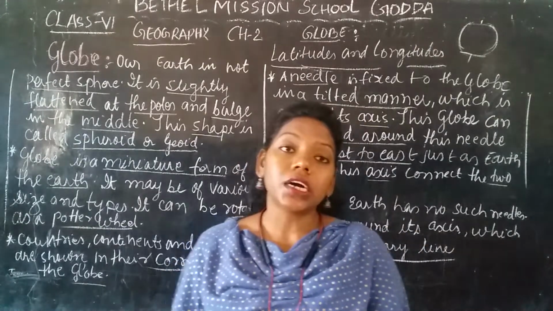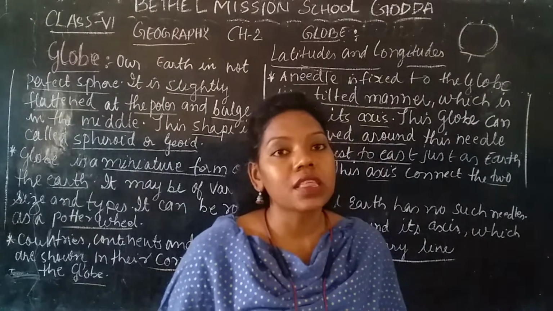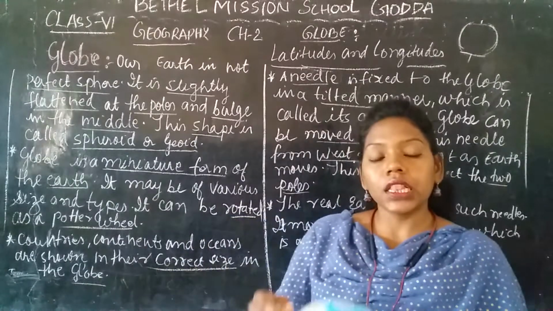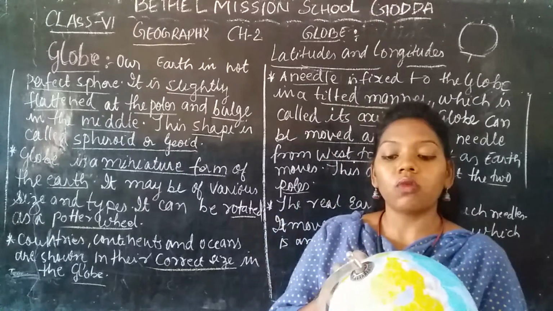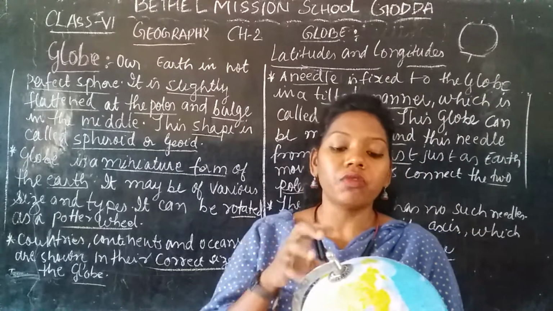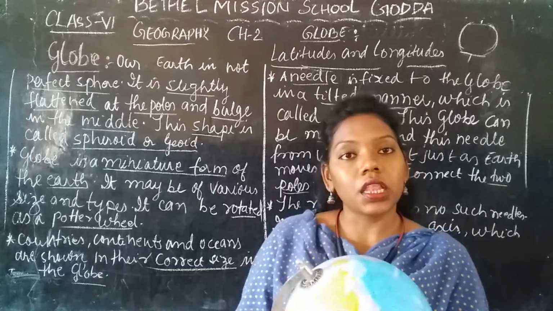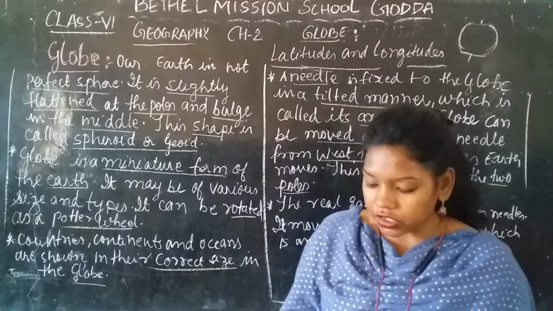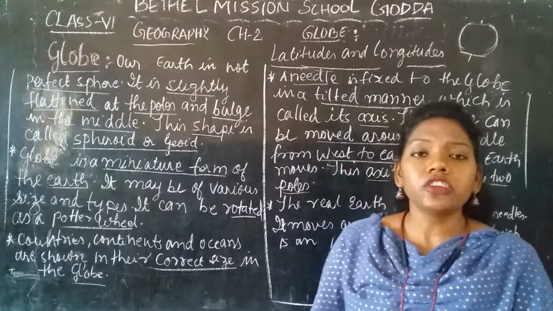So on the real earth, how the continents, countries and oceans are shown on the globe is perfectly as the earth is. What things it has, where it is located, all the same it is located on the globe. Okay. So if you talk about this, our earth is divided into two parts.